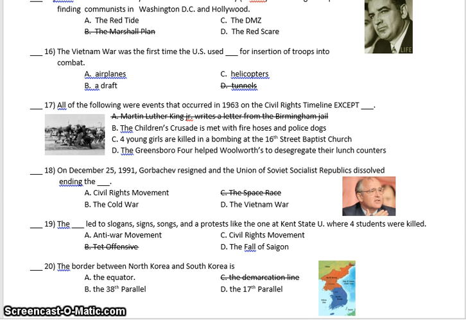Question 19. The blank led to slogans, signs, songs, and protests like the one at Kent State U where 4 students were killed. A. Anti-war movement, C. Civil rights movement, D. Fall of Saigon.